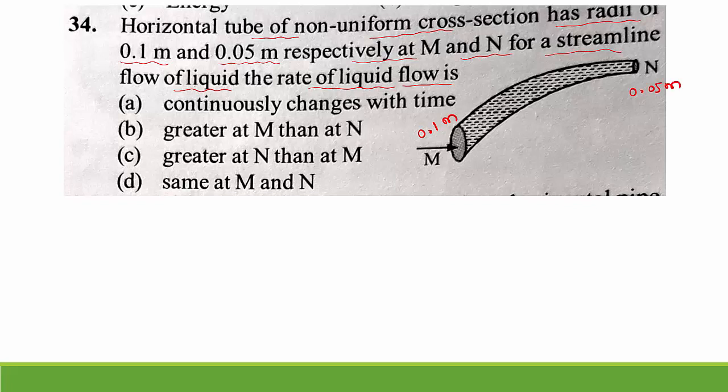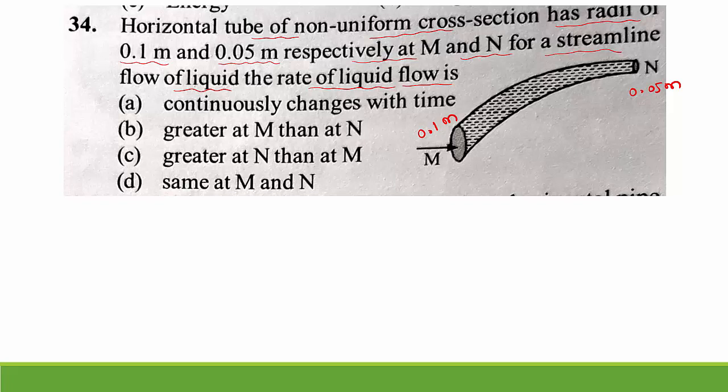This is the radius. And in this tube, the flow of liquid is streamline, means velocity at every point is the same. The rate of liquid flow is, the options are: continuously changing with time, greater at M than N, greater at N than M, same at M and N. So which is the right option? Here at M and at N it is always the same. The rate of liquid flow is the same because it is based on the principle of continuity.